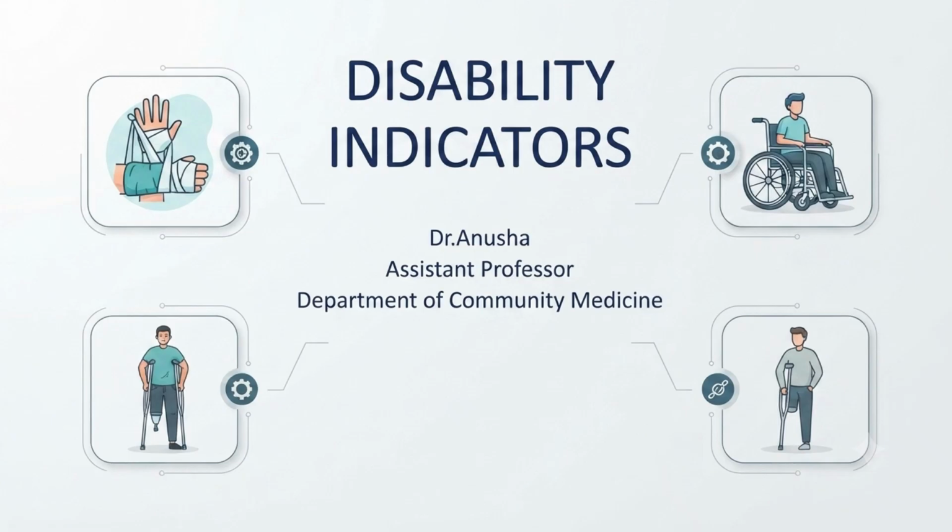So health indicators are important for long and short answers, and within that, disability indicators are also important, and they will come independently as short notes or very short notes also. But why are we discussing it separately? Many students will be confused. What is DALY? What is QALY? What is HALE? What is the problem with all of these? What is the full form and all like that? So many students will be confused.